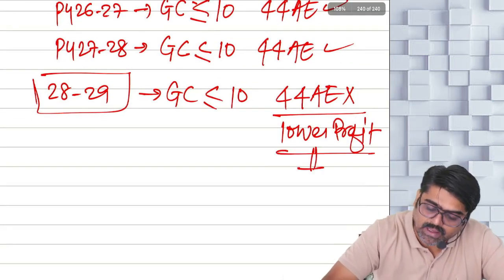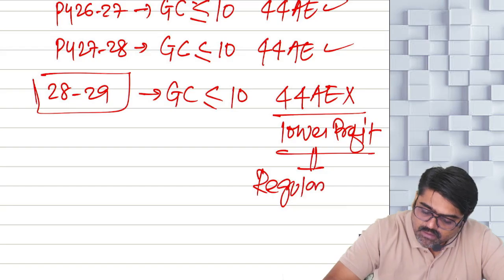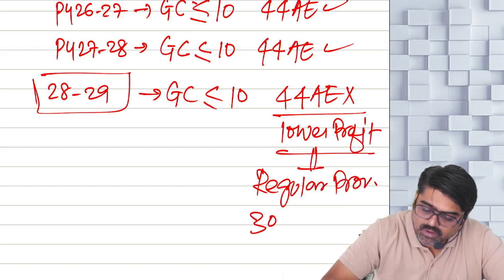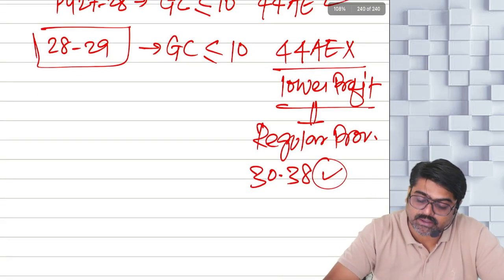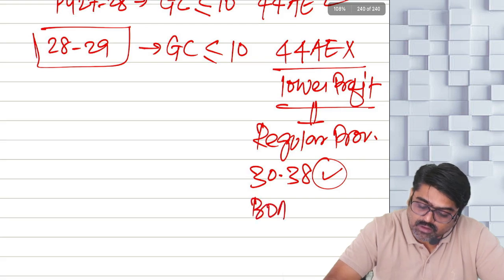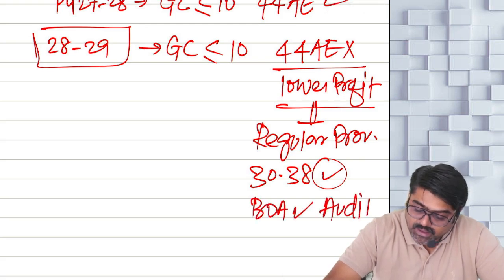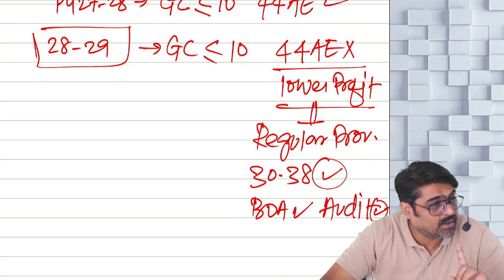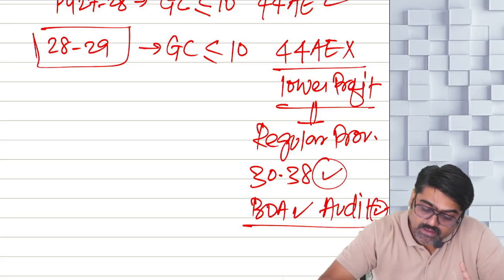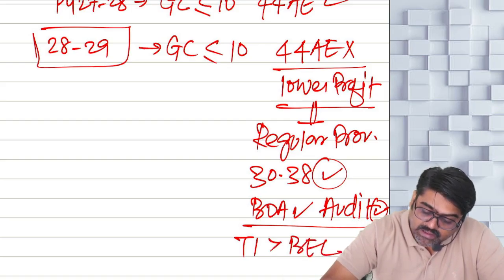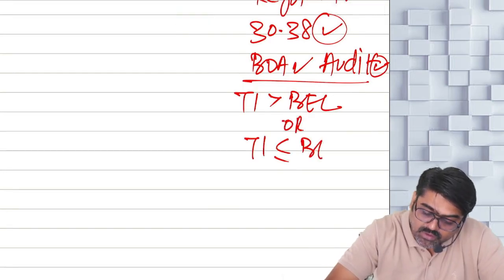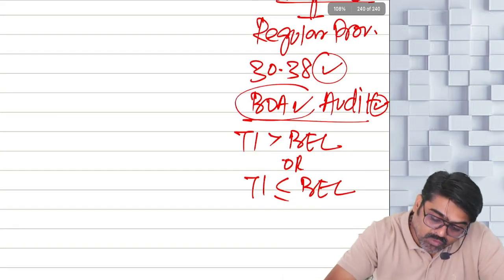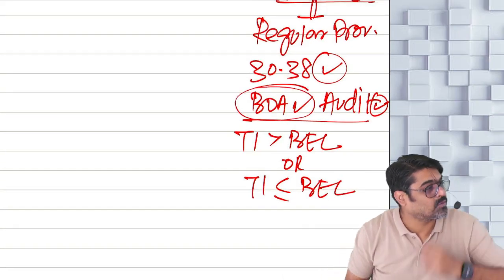Meaning now you have to calculate this lower profit as per regular provisions. Yes or no? You have to calculate and claim depreciation. You have to calculate and claim deduction under 32 and 38. And now books of accounts will also be maintained and they will also be audited. Please be very careful. Here, whether your total income is greater than the basic exemption limit, or even if your total income is not more than the basic exemption limit, you have to maintain the books and get them audited.